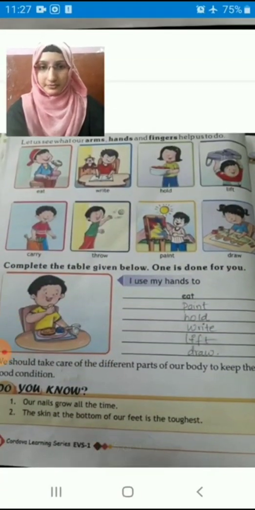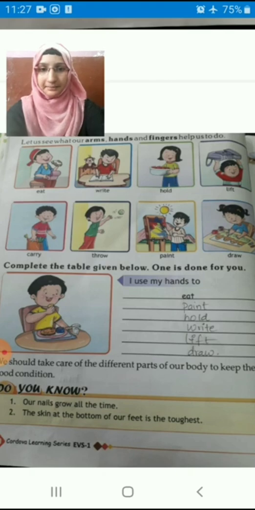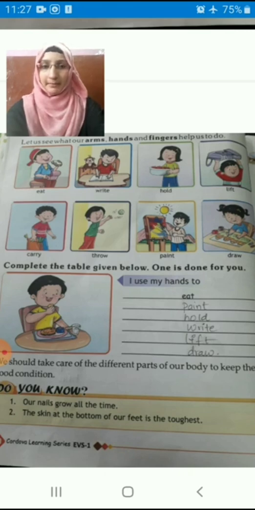We have finished this bit also, children. Let us see what our arms, hands and fingers help us to do. We are seeing here how our arms, hands and fingers are helping us. They are helping us to eat, write, hold, lift, carry, throw, paint and draw, right children? Our hands and arms help us, and in some work fingers are helping us too.